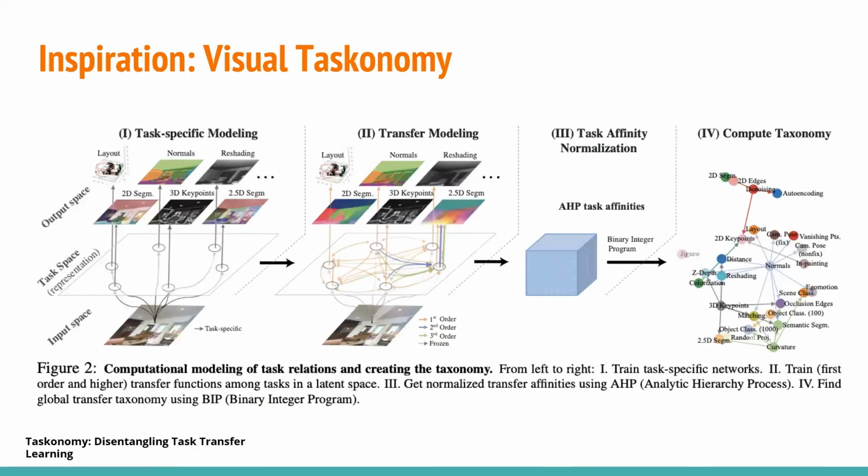So, to overcome this challenge, inspiration was drawn from a concept known as visual taxonomy to build this paper, in which various visual tasks share underlying similarities, particularly in their geometric properties. For example, the canny edge, the segmentation, and the depth images, all three should have something in common in geometry, which could be learned together and would be beneficial for each other. These tasks, despite appearing distinct, can benefit from learning shared representations that capture these underlying geometric similarities.